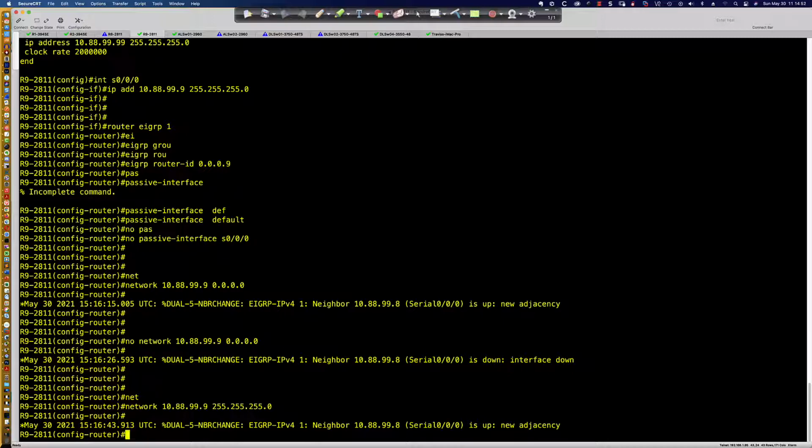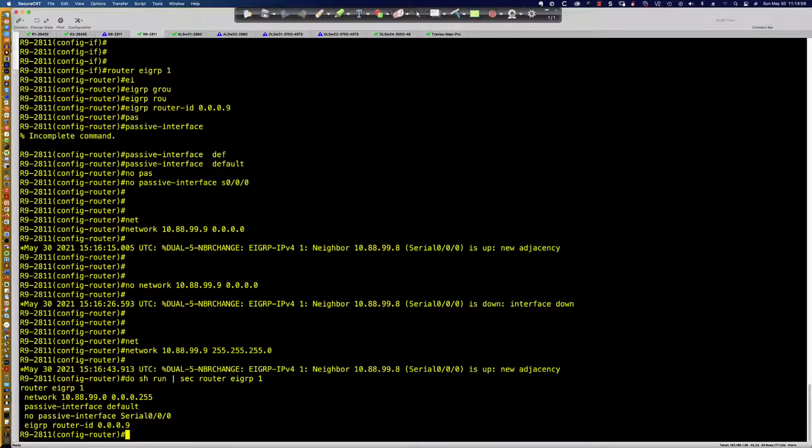Because what EIGRP is going to do, show run, pipe it to section router EIGRP 1. What EIGRP is going to do is say, oh, he put in the dotted decimal subnet mask notation. I'm smart enough to know that we need the wildcard mask. But if he gave me the subnet mask, the wildcard mask is just the inverse of that. So let me put that in here for the network administrator. And it works like a champ.